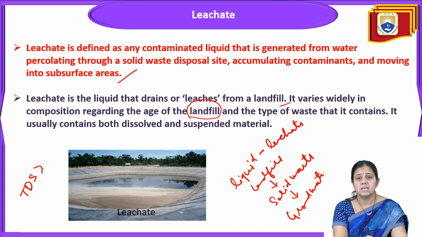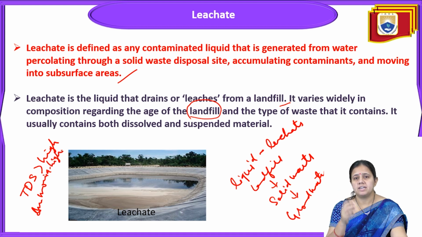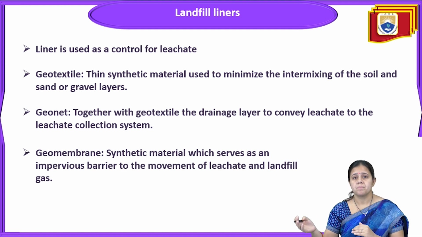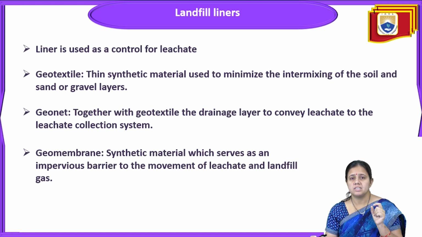Ammonia concentration is also very high. All the contaminants present in the leachate are very high, and it is mainly a liquid that drains or leaches from the landfill. Now we'll discuss the landfill liners, which are used on the landfill so that they filter the leachate and do not allow it to enter the groundwater or go to the subsurface areas. They are generally used to control or reduce the leachate.